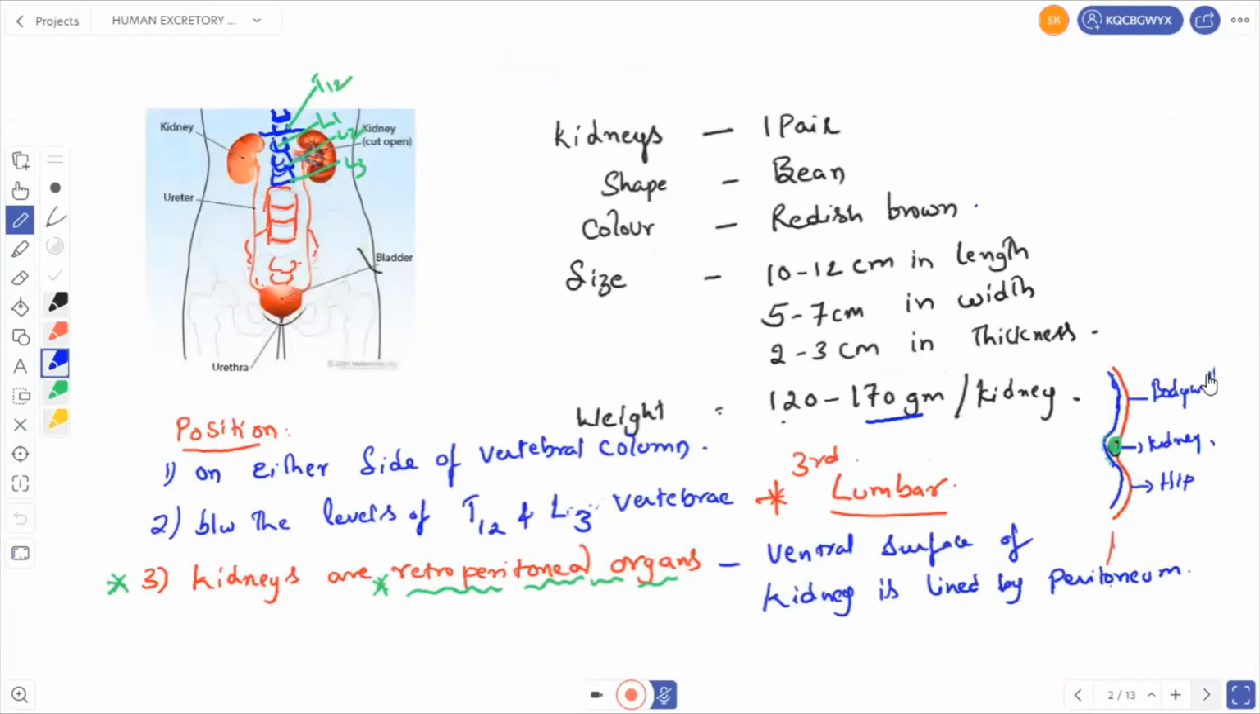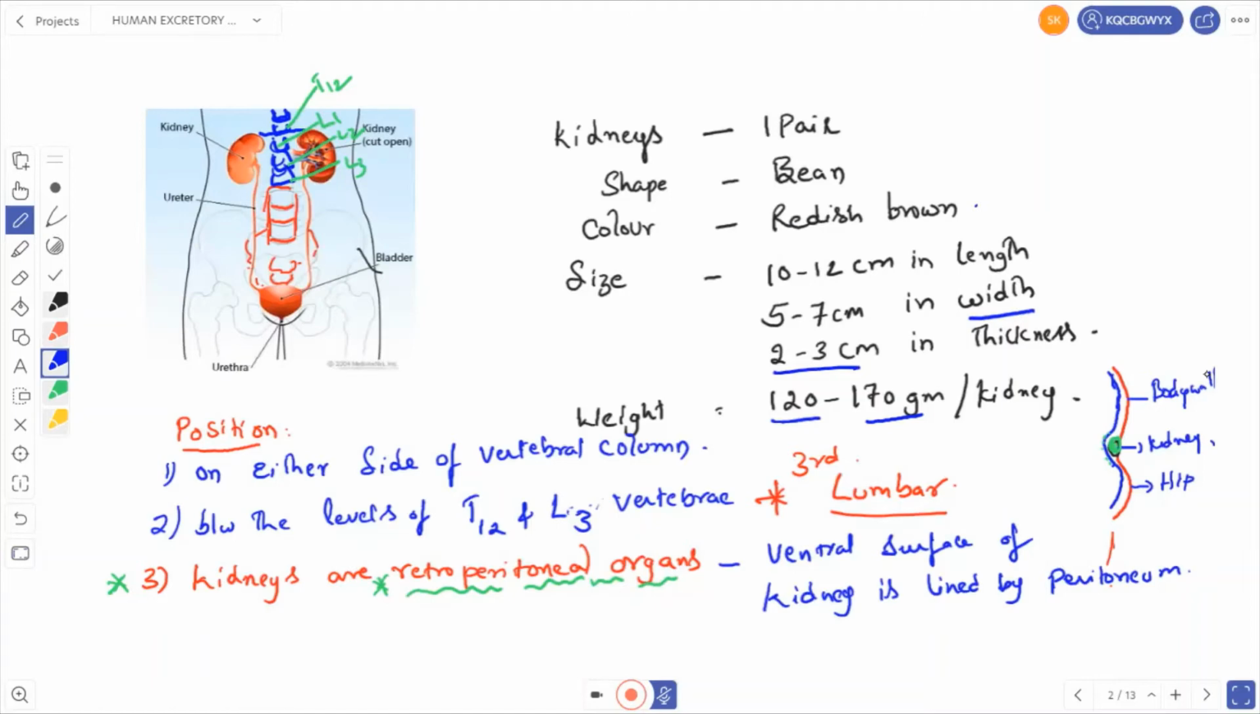So in human beings, kidneys are one pair of bean-shaped structures which are reddish brown in color. Then the size of the kidneys is 10 to 12 centimeters in length, 5 to 7 centimeters in width, 2 to 3 centimeters in thickness, and the weight is 120 to 170 grams per kidney.